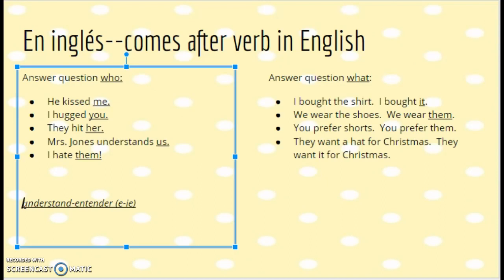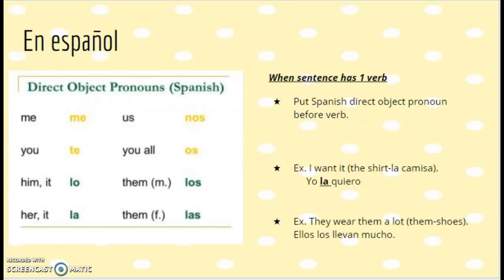Also remember, to understand is entender. That gets used a lot with direct objects because you have to say things like, yes, I understand you, or no, I don't understand them when you're speaking a different language. Pues in Español, we just went over what direct objects are in English. They have all the same functions, but they just have these different pronouns.